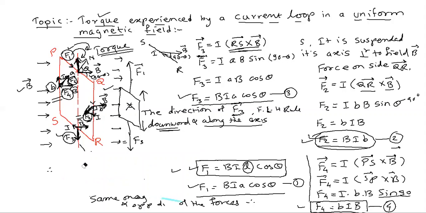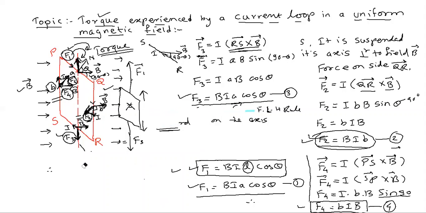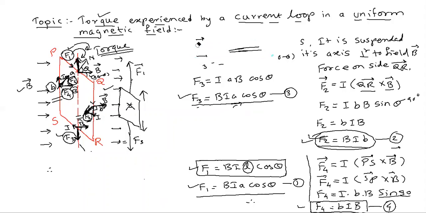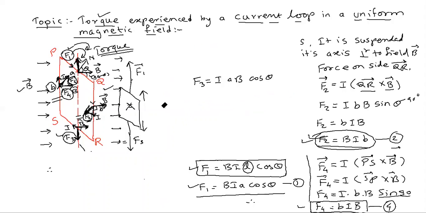So let us write F1, F2, F3, F4, their magnitude and direction.